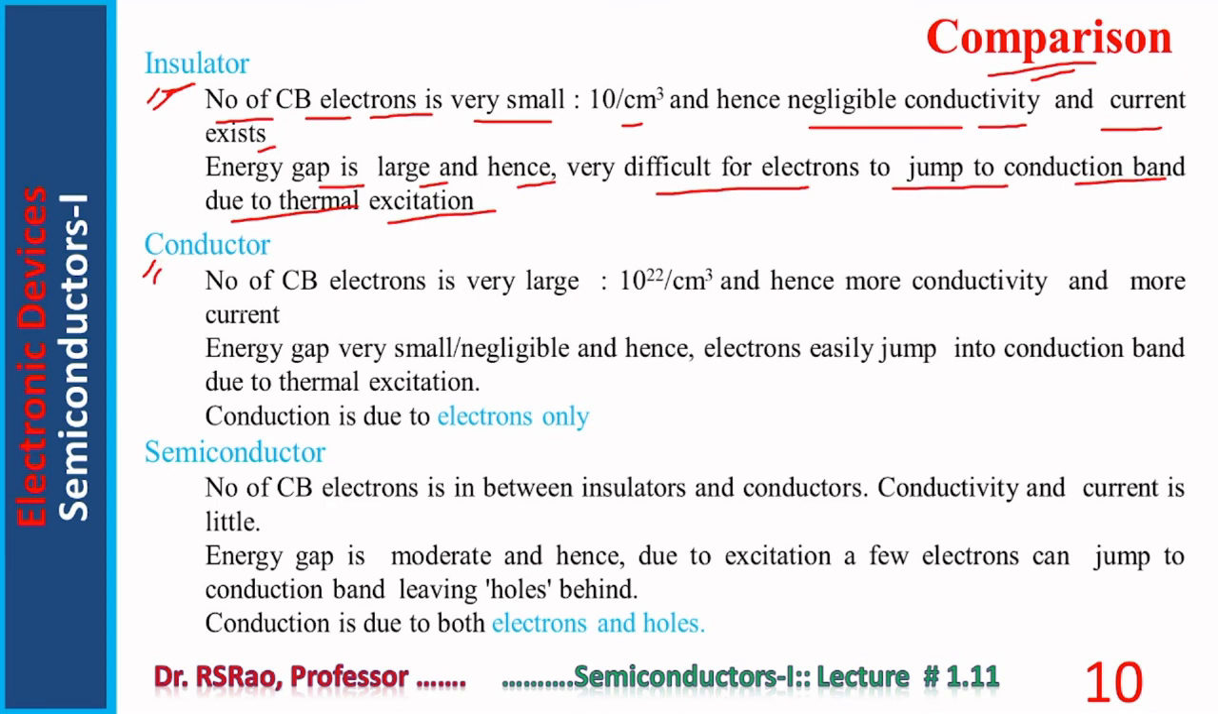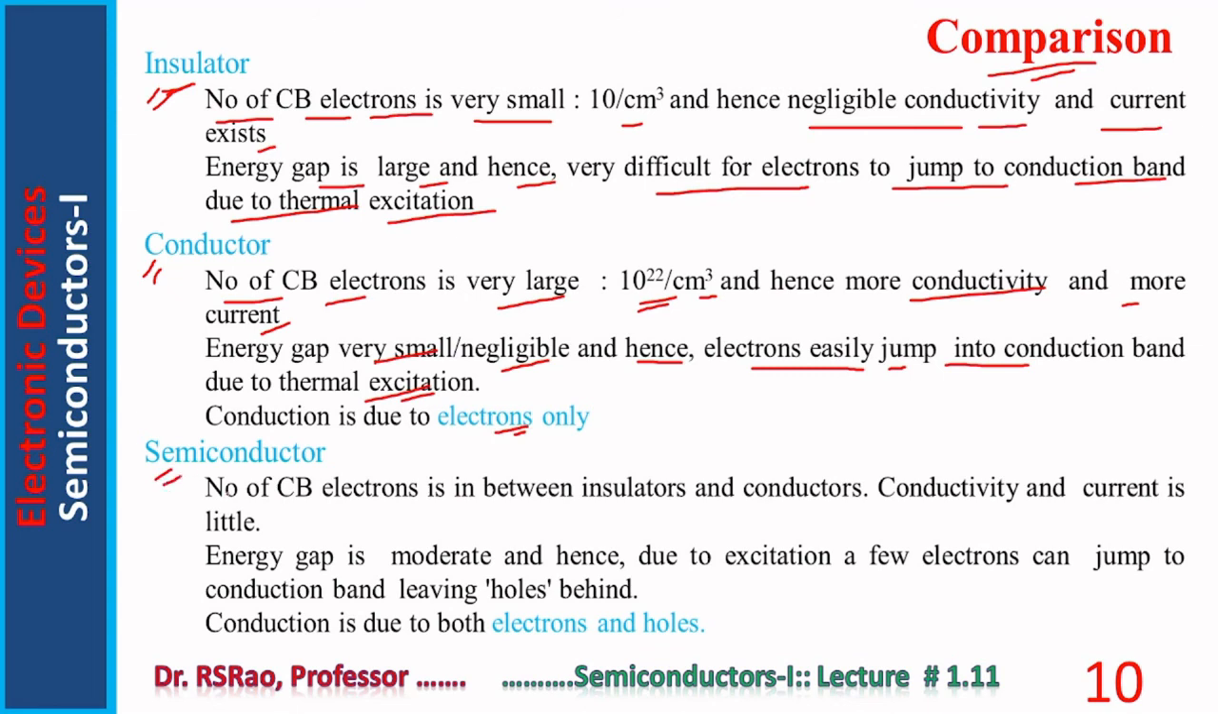Now come to the conductor. The number of conduction band electrons is very large, 10 power 22 per cm cube, and hence more conductivity and more current. The energy gap is very small, negligible, and hence electrons easily jump into the conduction band due to thermal excitation. In fact, there is no gap. The conduction band and valency band overlap each other. So an electron is bound and simultaneously also free. Next point, conduction is due to electrons only.